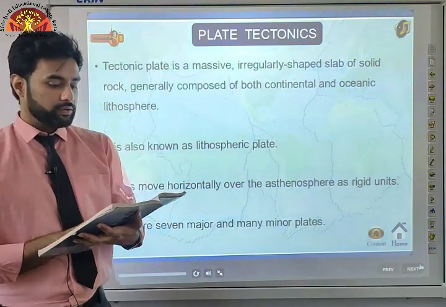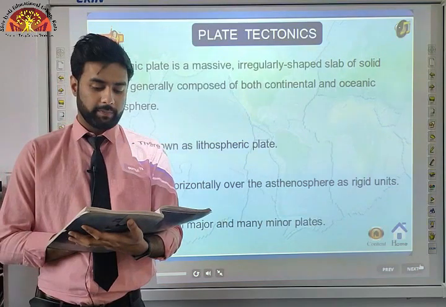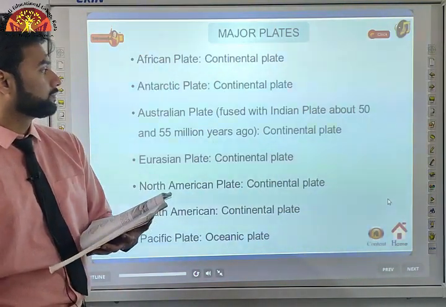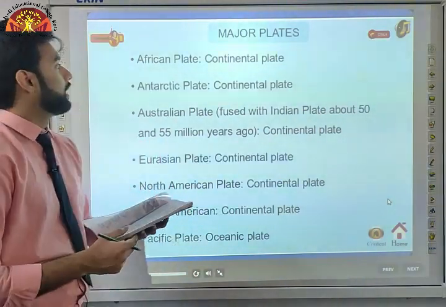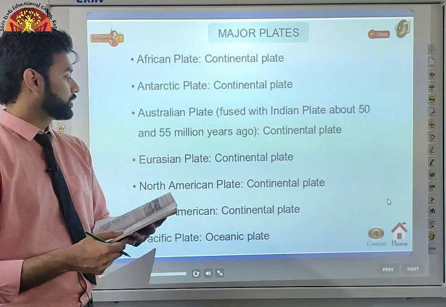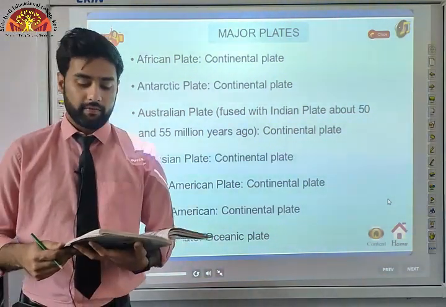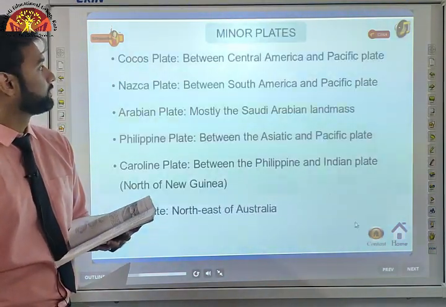The lithosphere includes the crust and the top mantle, with its thickness varying between 5 to 100 kilometers in the oceanic parts and about 200 kilometers in the continental areas. Okay, these were the major plates. They are African plate, Antarctic plate, Australian plate, Eurasian, North American, South American and Pacific plate. We are going to learn about them in a minute. First, let us see them.